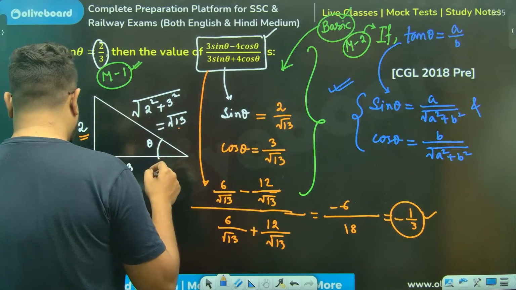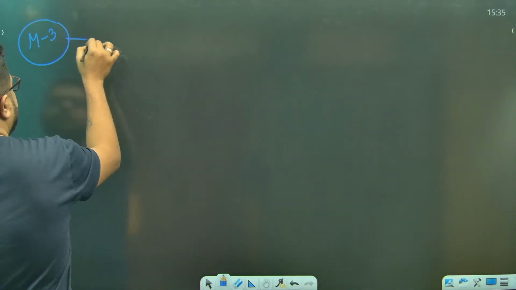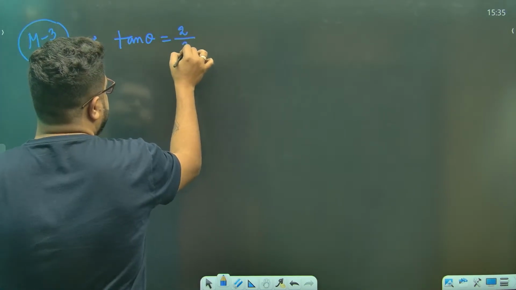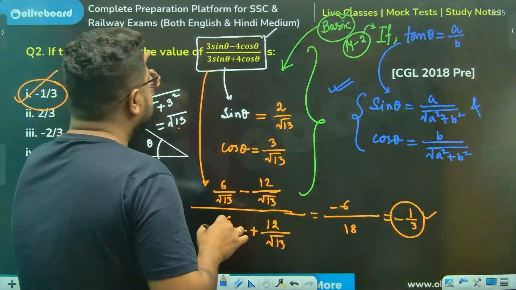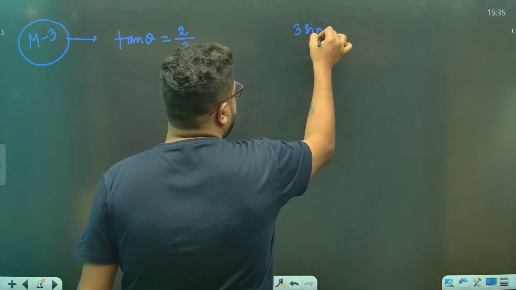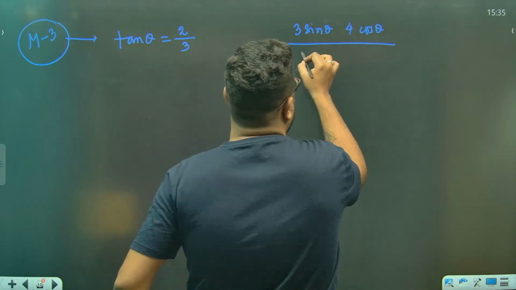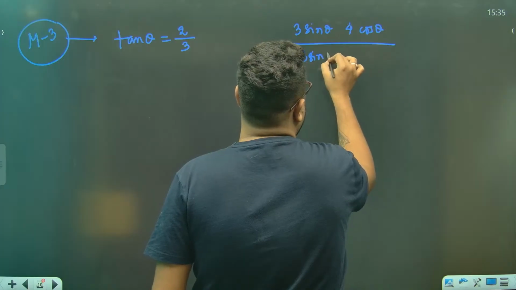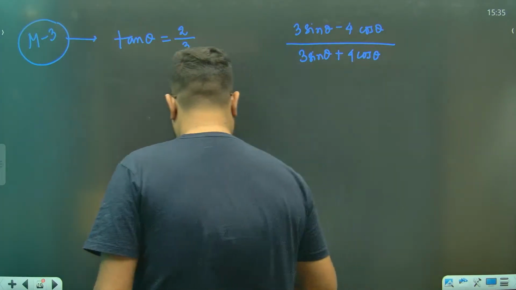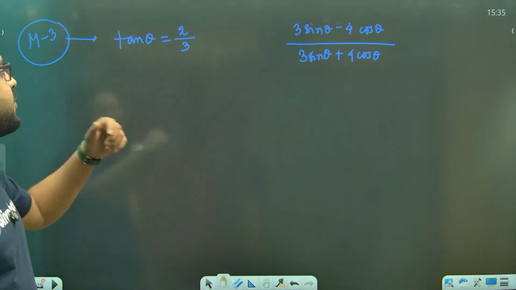The question is: tan theta is 2 by 3, and they are asking for (3 sin theta minus 4 cos theta) by (3 sin theta plus 4 cos theta). Sir, look at the advanced method.